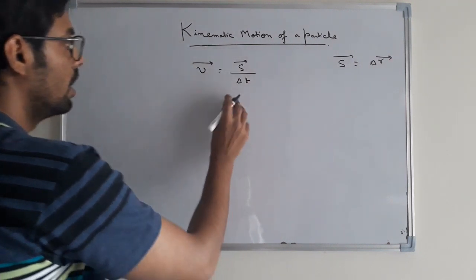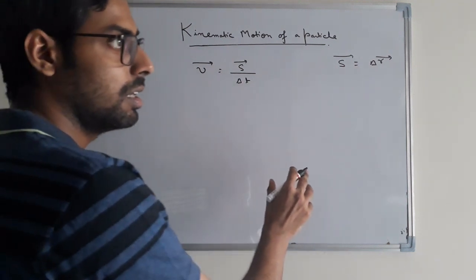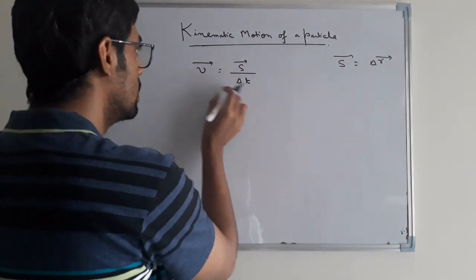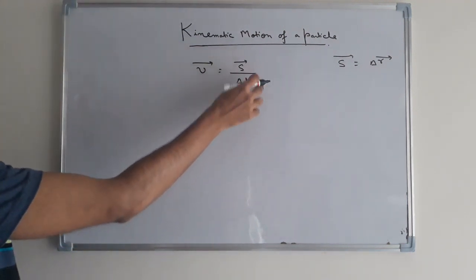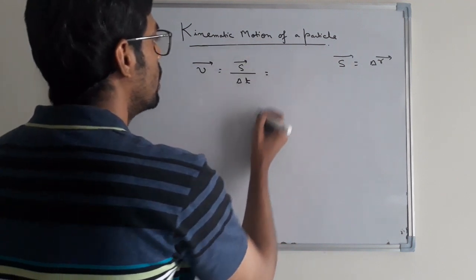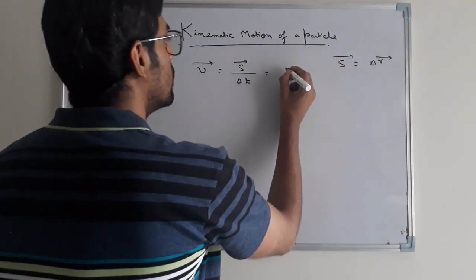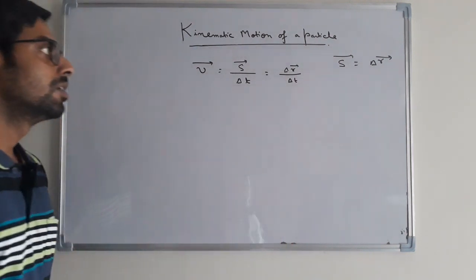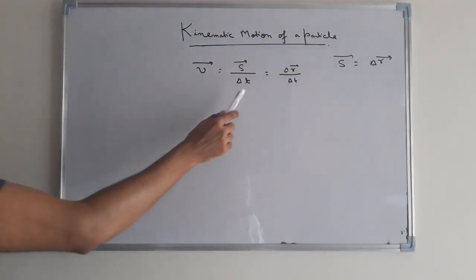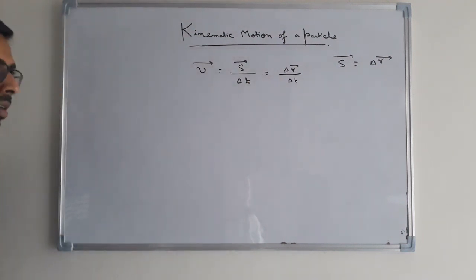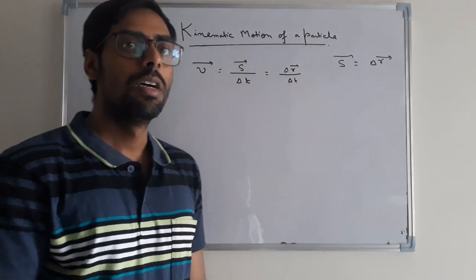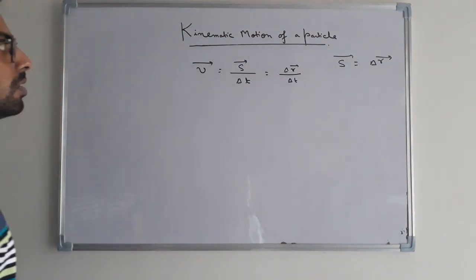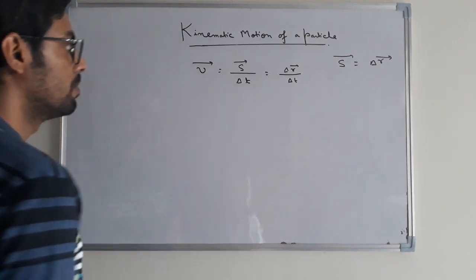Suppose in delta t, a particle has the displacement s in time duration delta t. Then what will be velocity v? Velocity v is defined as time rate of displacement or rate of change of position vector, v equal to delta r by delta t. So velocity of a particle is the time rate of change of displacement, or the time rate of change of the position vector. So it is the velocity of a moving particle.